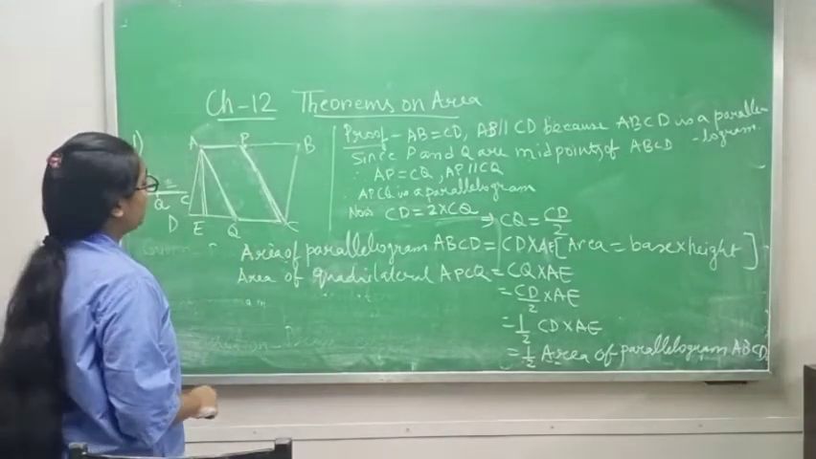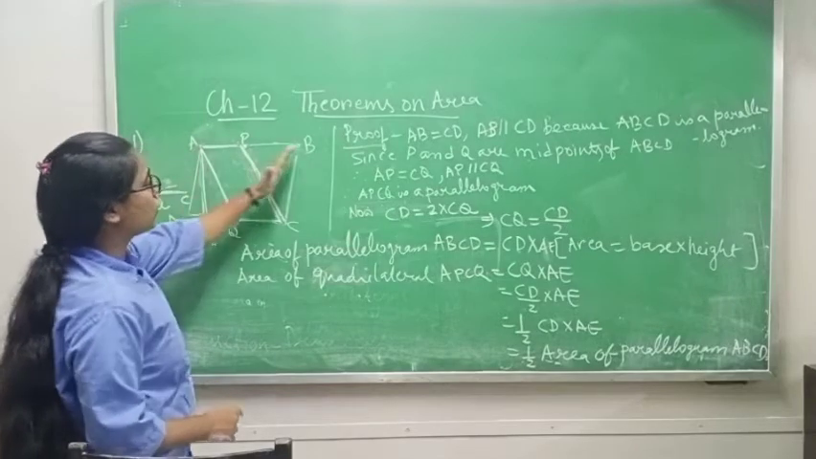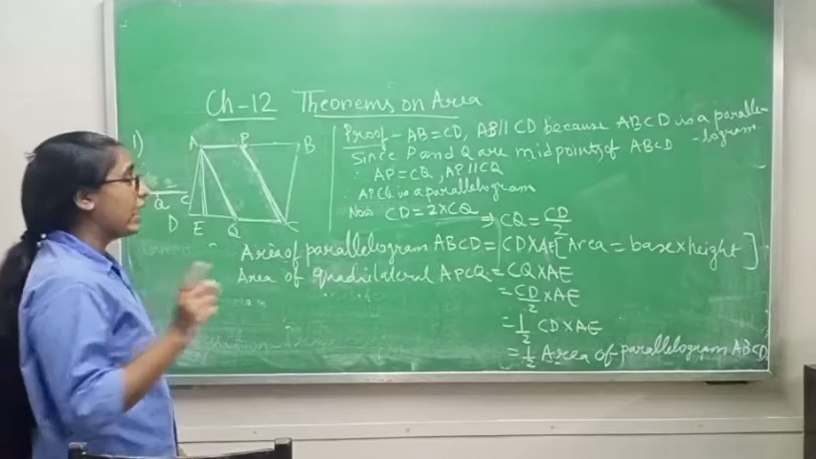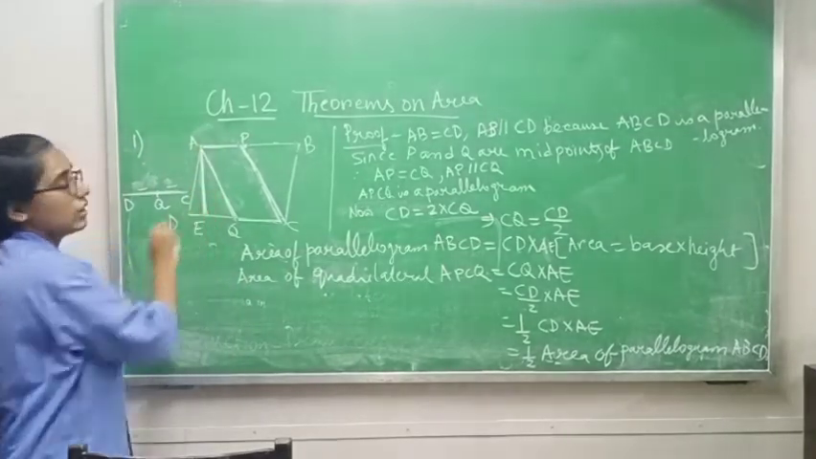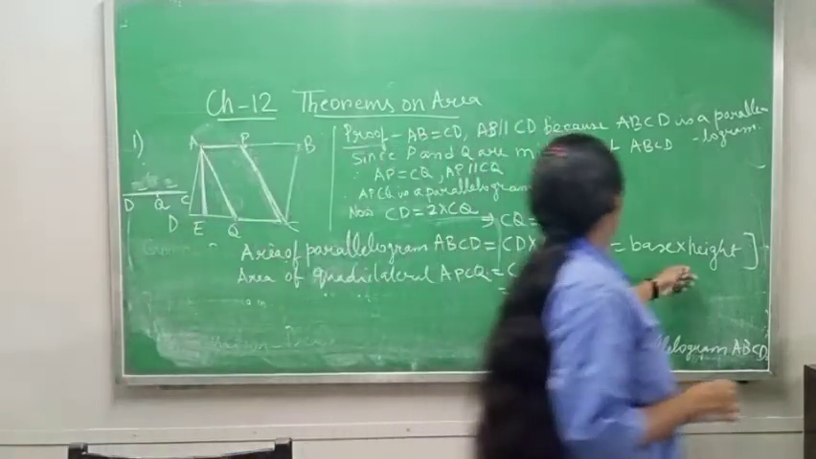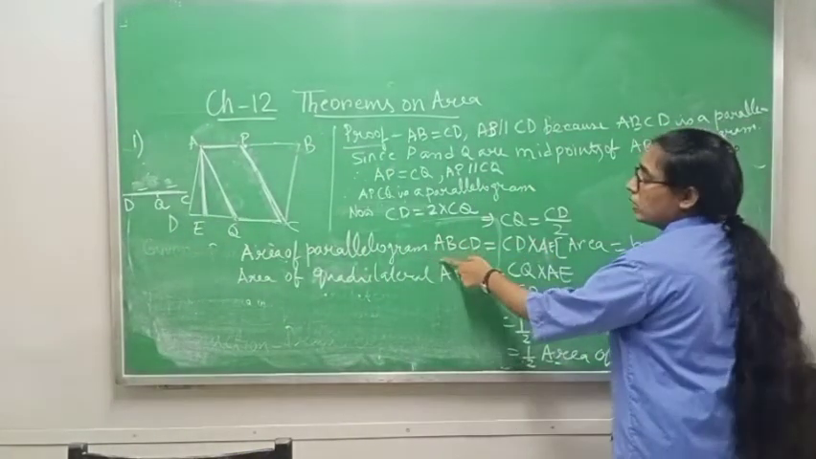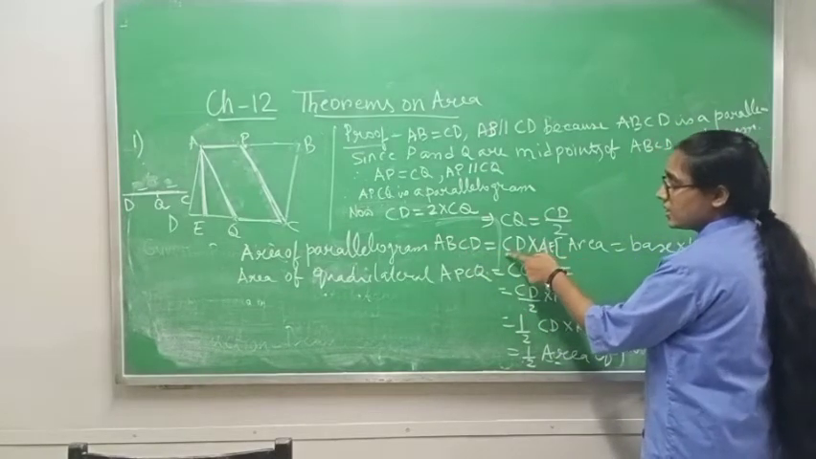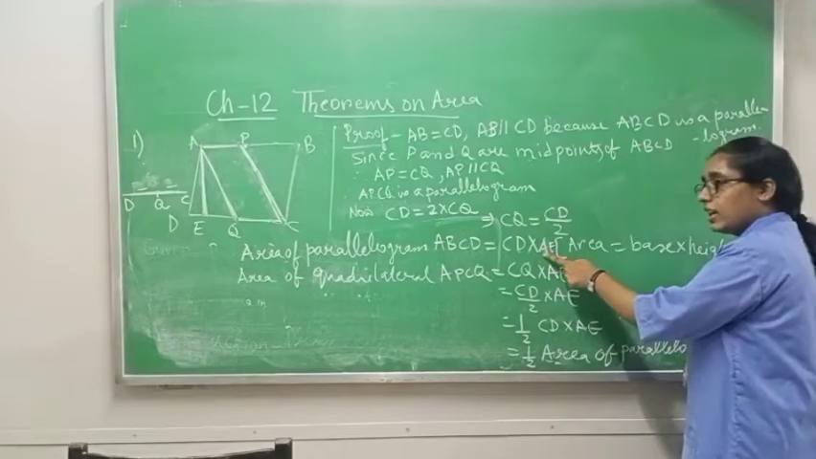Class 9, be careful, please don't take AD or BC as a height. This one is not height. Height is always perpendicular. That is why I am doing construction AE. Okay, that is why I am writing in place of height AE. So area of parallelogram ABCD is equal to base into height. Base is CD and height is AE.